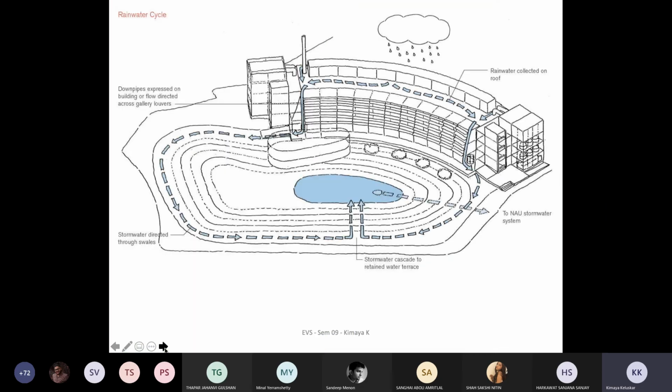This is the entire water cycle. The water that comes from the roof comes from the downtakes. At the periphery, it runs through the periphery, and then it gets recharged and then enters into a kind of retention pond, which is there at the center. And from the retention pond, it is pumped up to the stormwater system, which is there at the campus level.